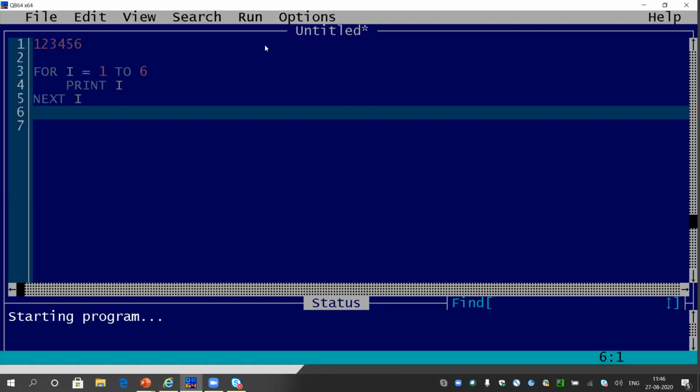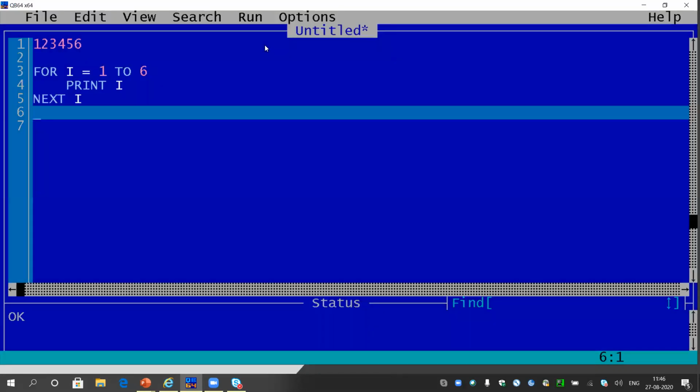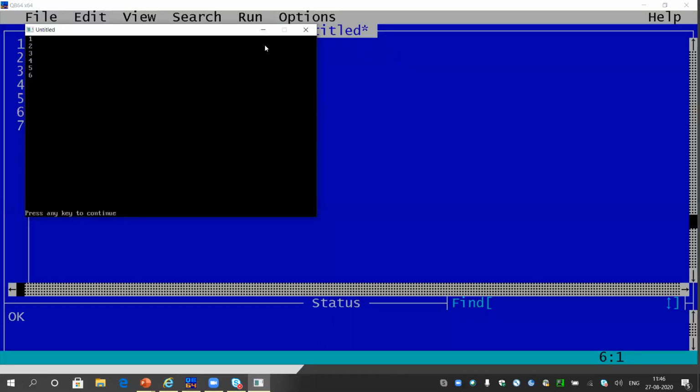It is taking some time. Okay, it is printing. The fonts are very low, but still, if you can see, it is printing 1, 2, 3, 4, 5, 6 in separate lines.